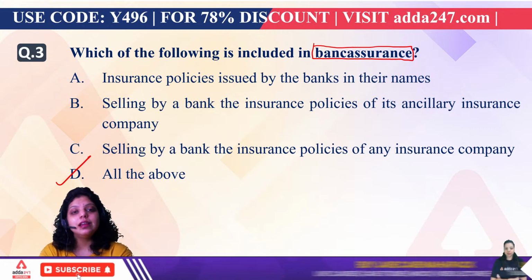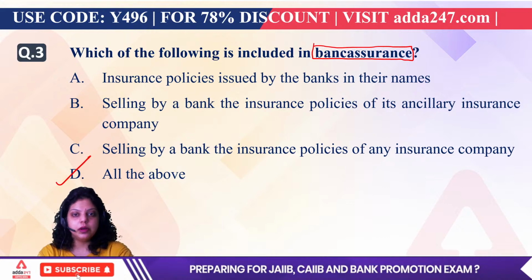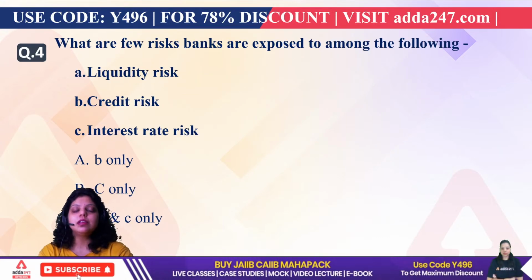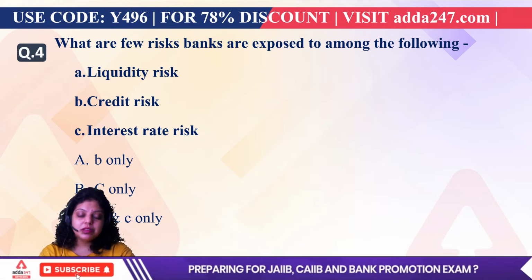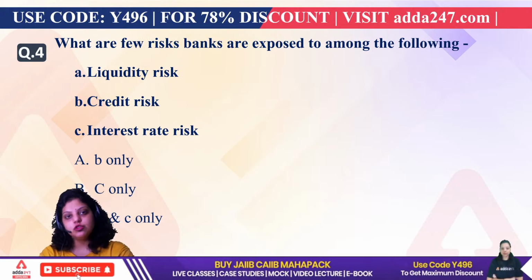But why is the bank selling it? Because the bank earns commission on that particular insurance policy. So bank assurance, referral business, and apart from that, insurance underwriting. These three types of insurance business were recommended by the Malhotra Committee that banks can perform.